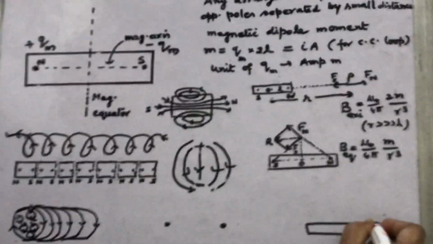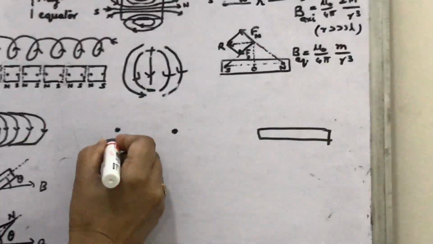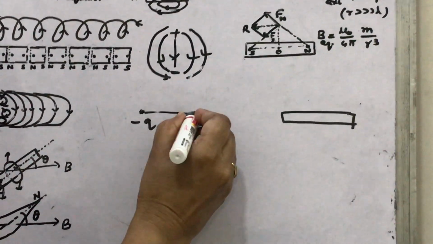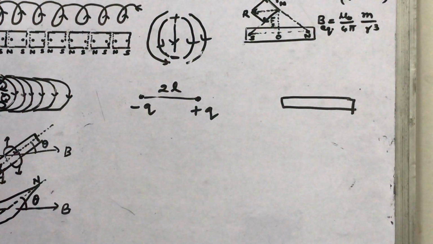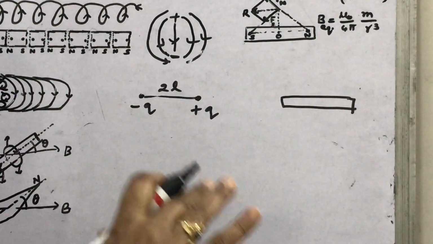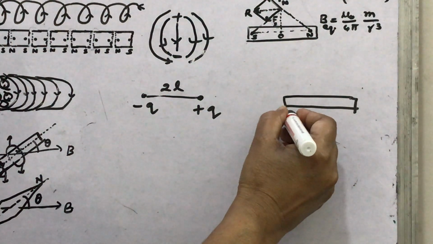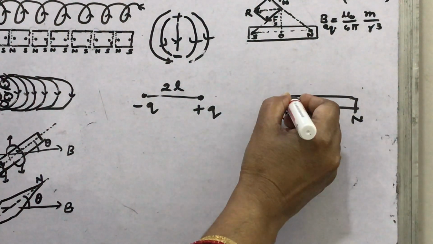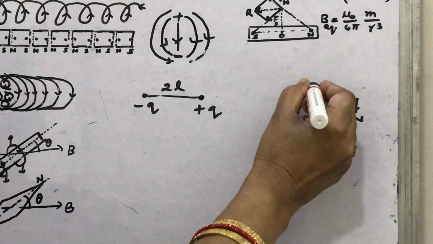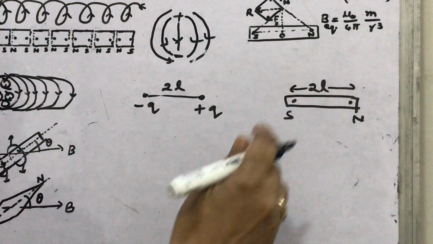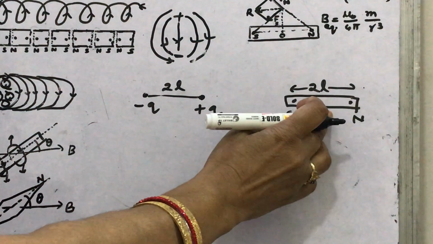Suppose this is the bar magnet and this is the electric dipole. We write here minus Q and plus Q, equal and opposite charges separated by a distance 2L. In case of magnet, we can assume this is S and this is N, and these north and south poles are separated by the magnetic length 2L.